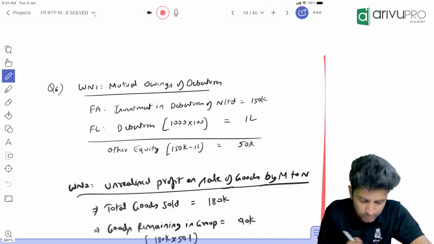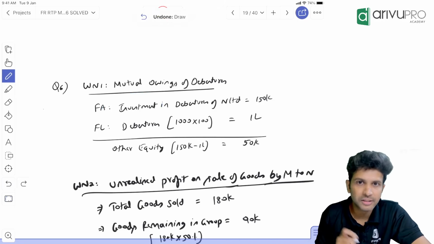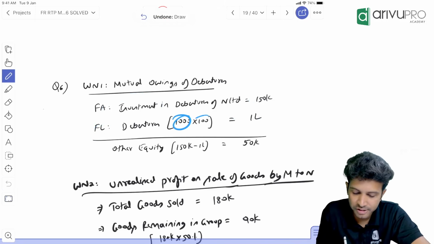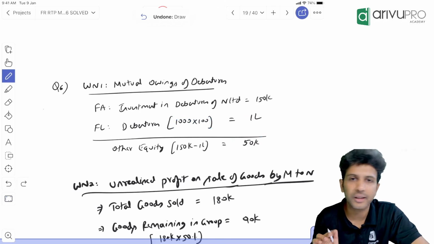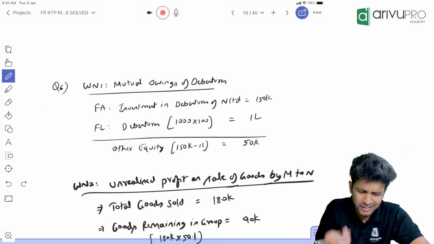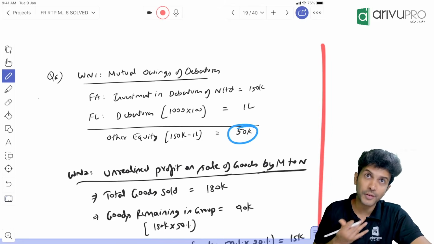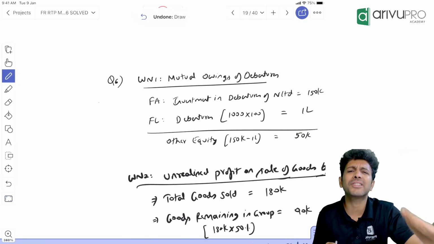Check. Financial investment for parent is 1,50,000, but the same thing subsidiary is showing as financial liability in their books at 1 lakh. How? 1000 debentures purchased, 1000 times 100, 1 lakh. So the difference 50,000 we'll adjust in other equity. Clear, people? Some students will say, sir, this 50,000 we have to add or we have to minus. If that is a confusion for you, you can pass an entry.